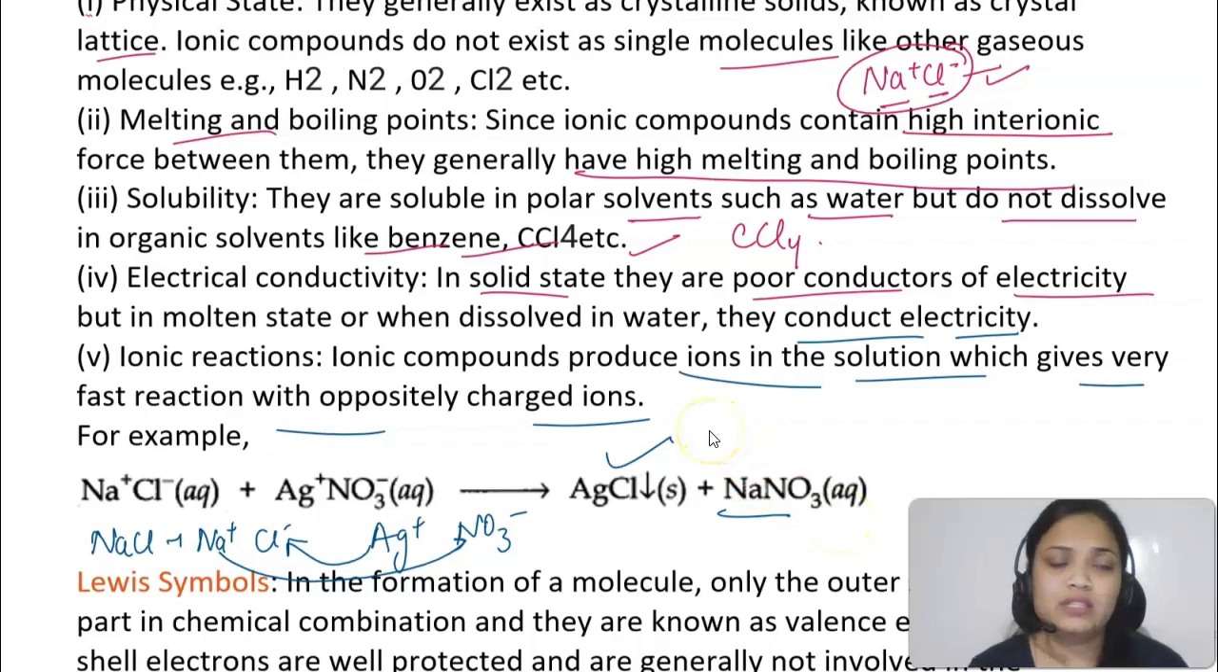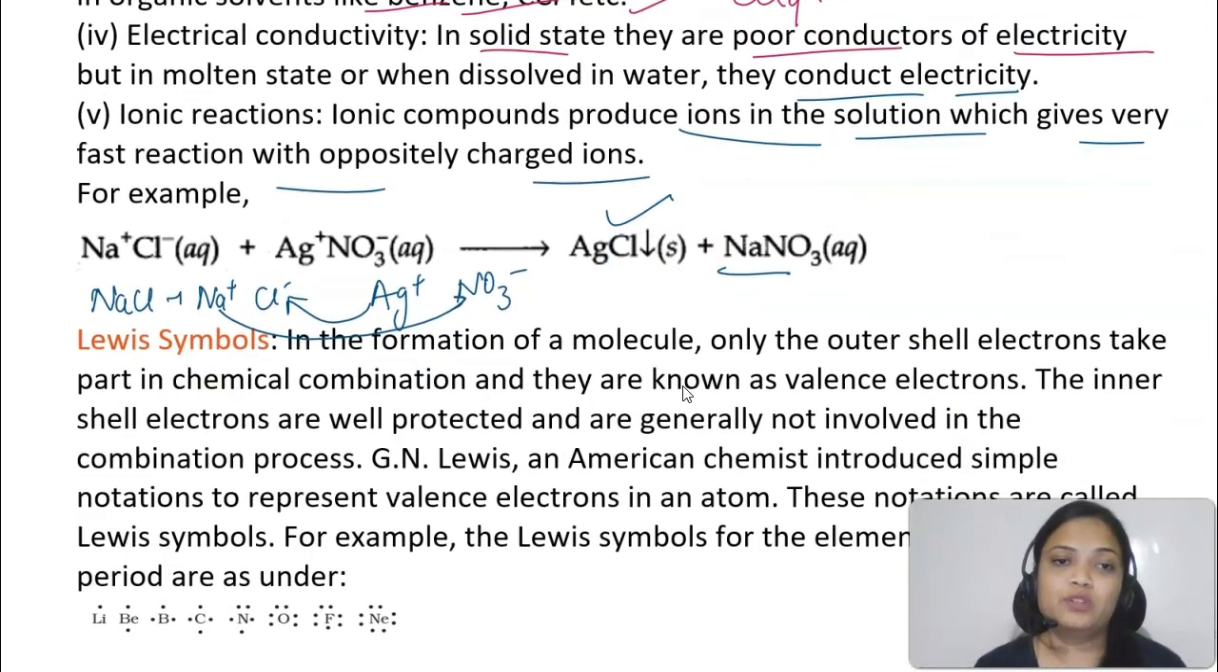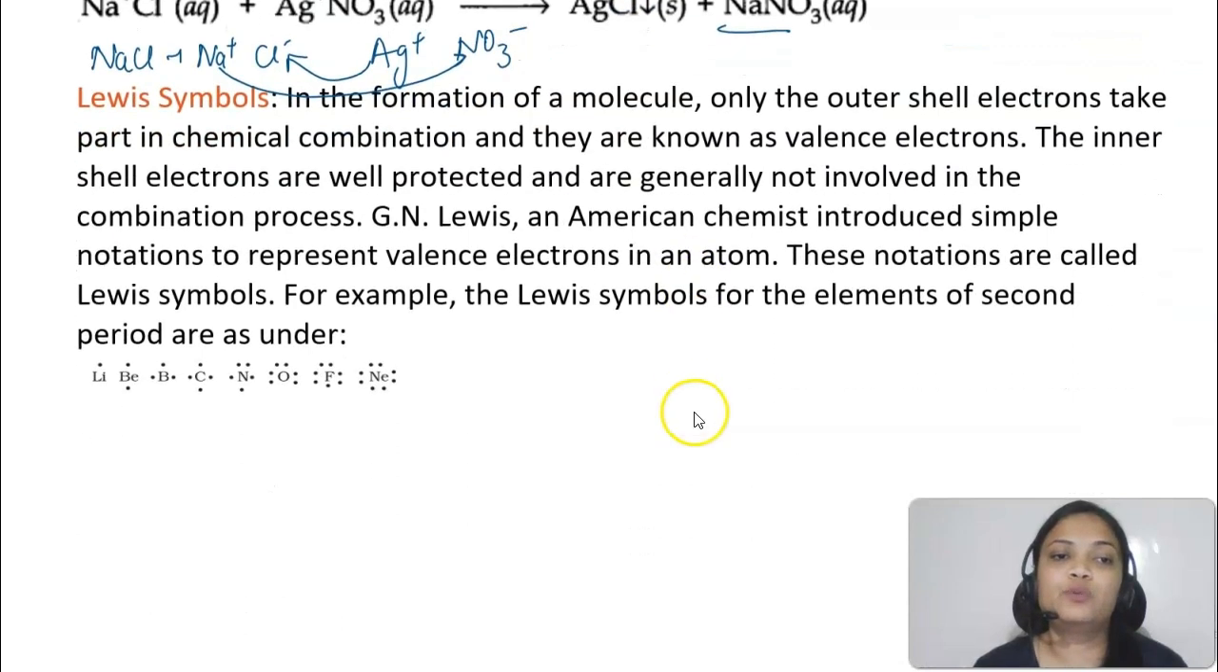Alright, so students, this was about the ionic bond. I hope you have understood everything about the ionic bond. Now the next thing we will be studying are covalent bonds. But before that, let's study about the Lewis symbols.